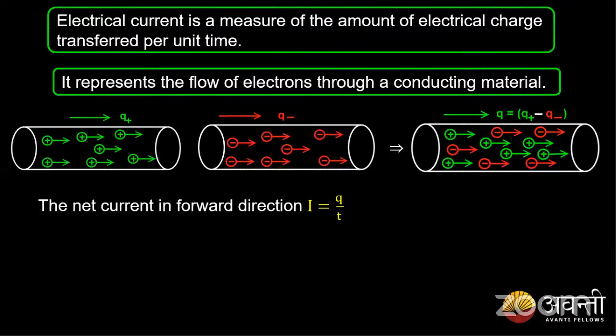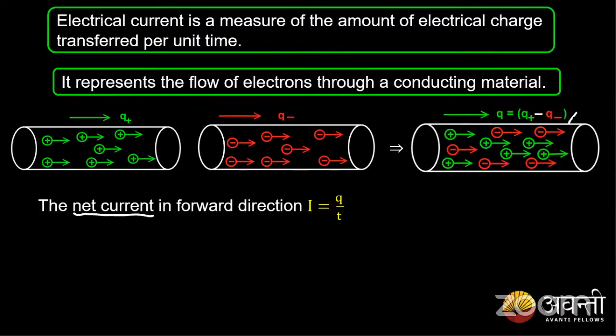Whenever we are considering the current direction, we always consider net current. What is meant by net current? Net current means the net charges. So what are the net charges? It's the total amount of positive charges and negative charges flowing through a given conductor per unit time. So we write I is equal to Q by T.